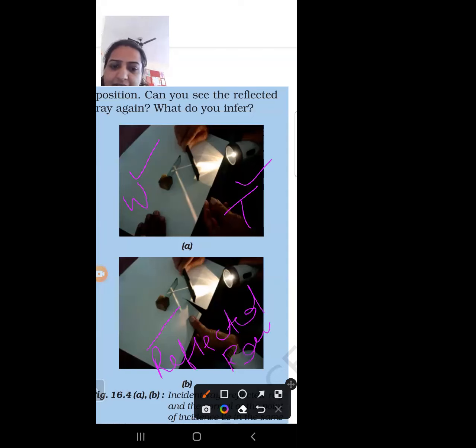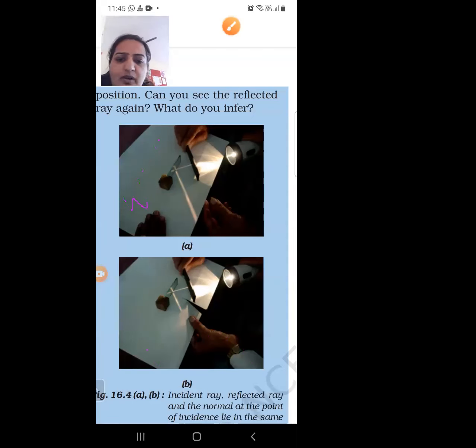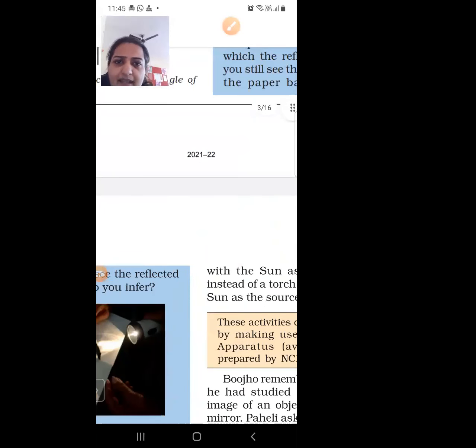You have to remember which is the reflected ray and which is the incident ray, and you have to remember the laws of reflection. So what is the law of reflection? The first law of reflection is that the angle of incidence is always equal to the angle of reflection. And what is the second law of reflection?